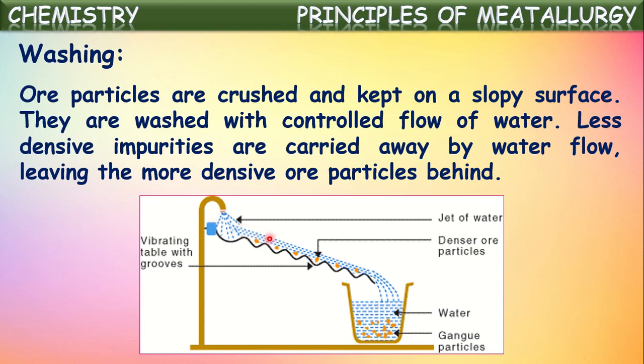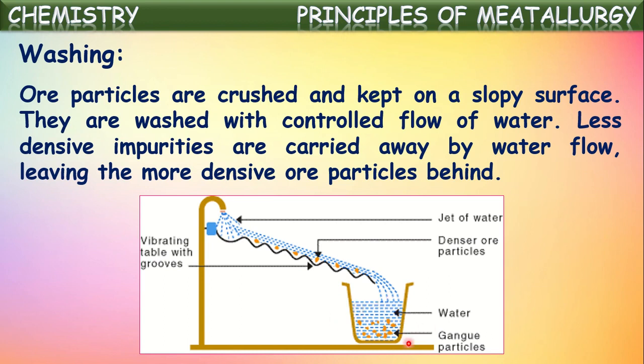When water flows on this, the lightweight impure particles will flow along with the water and come down. They will be separately collected, whereas the heavier ore particles will remain on this surface itself, stuck in the grooves here. In that way, the impurities from the ore can be separated by the washing process.